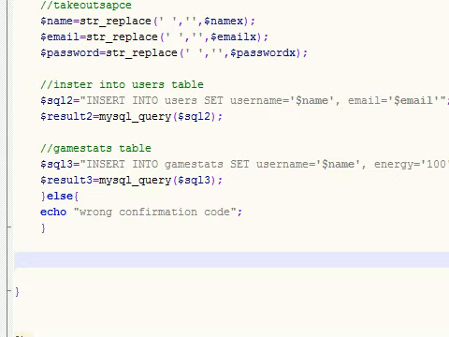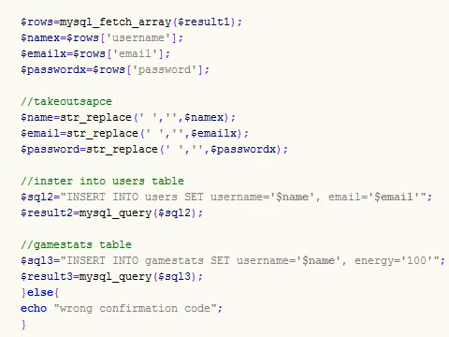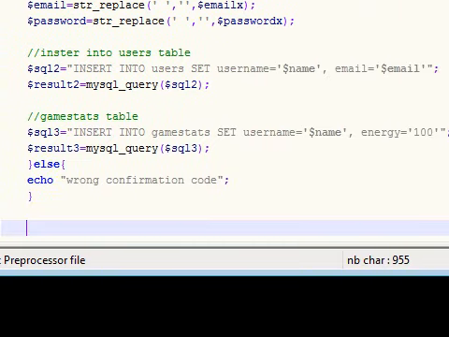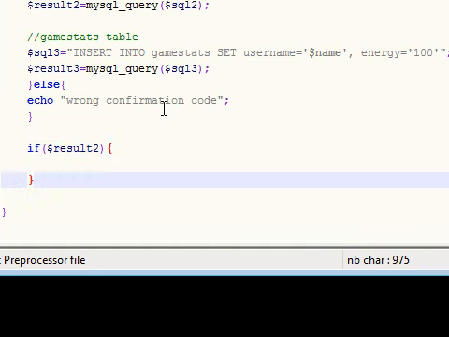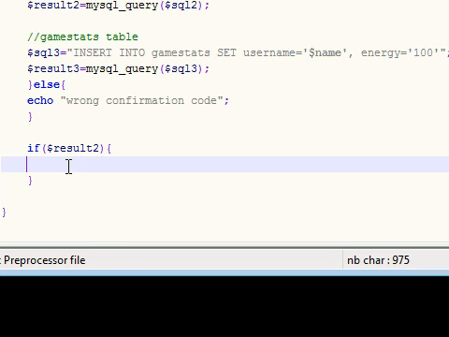Let me try and move this up a little bit so you guys can see a little better. Alright, you have to write if, and then in your parameters write result 2. Then inside of your instructions, what we want to do is put header, and what this built-in function does is redirect your website.